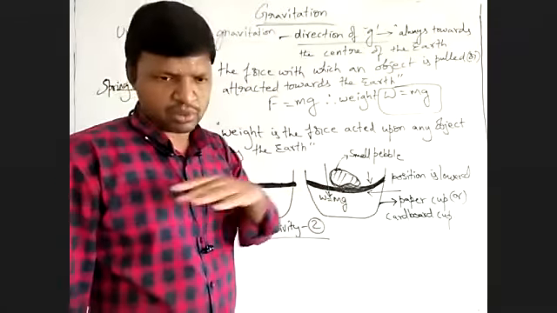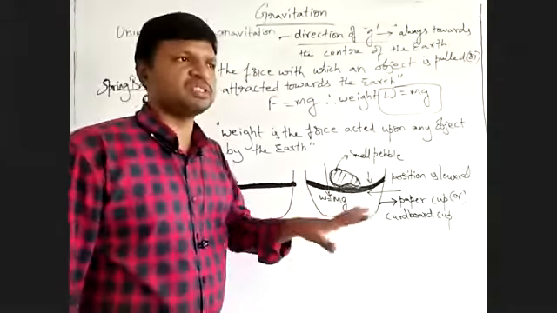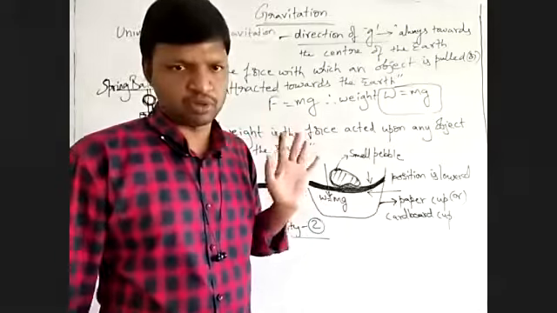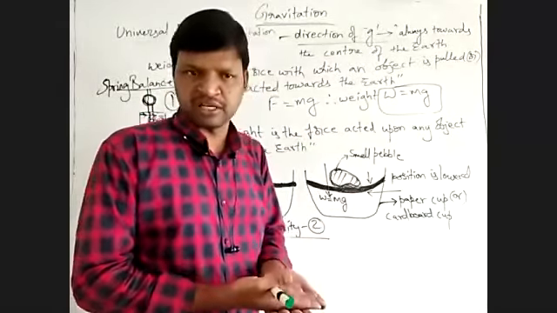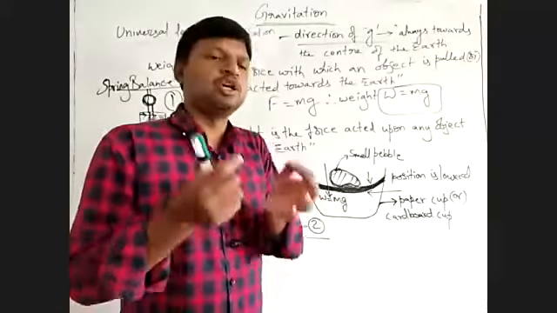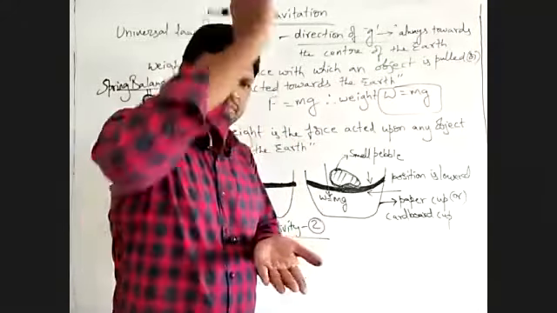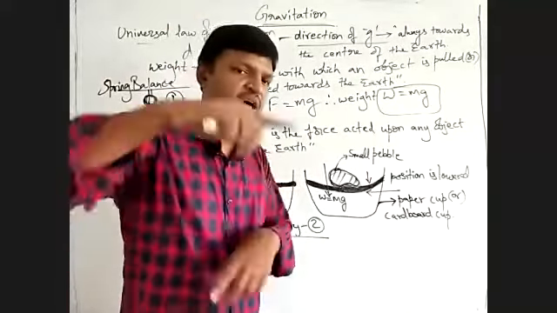So the concept you have to understand here is that weight is the force acting on a body by the earth. That is confirmed, no doubt about it. Any object resting on the surface of the earth will surely have a normal reaction, the force acting perpendicularly upward, opposite to the direction of the weight of the object.